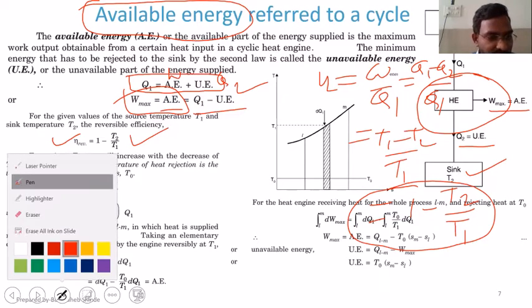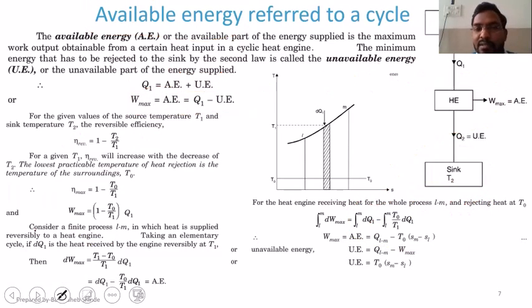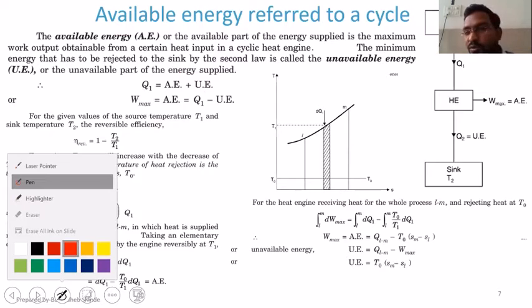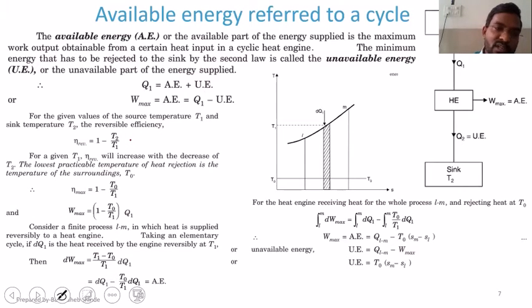Now, in this case, if I want to increase the efficiency, I have two choices. If you look over here, 1 minus T2 by T1. So if I want to increase the efficiency, I can either increase the value of T1 or decrease the value of T2. By both ways, I can increase the efficiency, right?